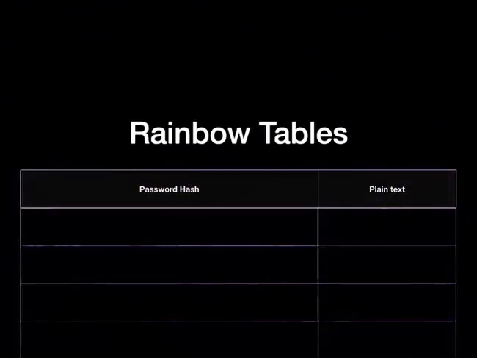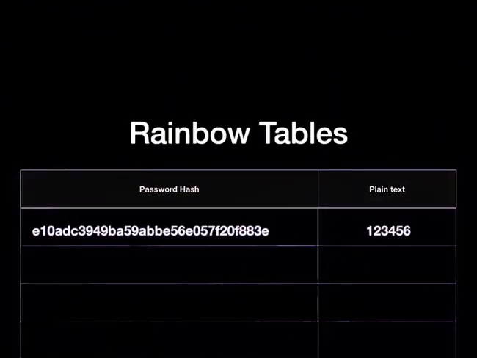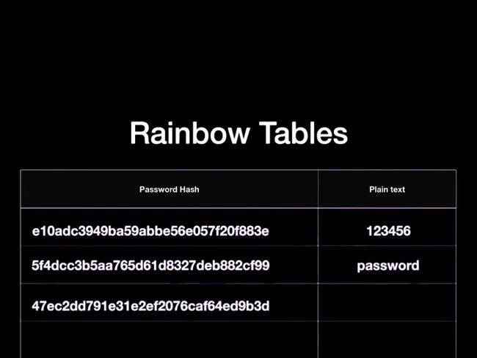If you're using a common password like test123456, which I used earlier to sign up for Facebook, then the hacker will easily be able to know the plain text form of your password from the hash string. There is something known as rainbow tables. These rainbow tables contain the password hashes of numerous commonly used passwords along with their plain text forms.